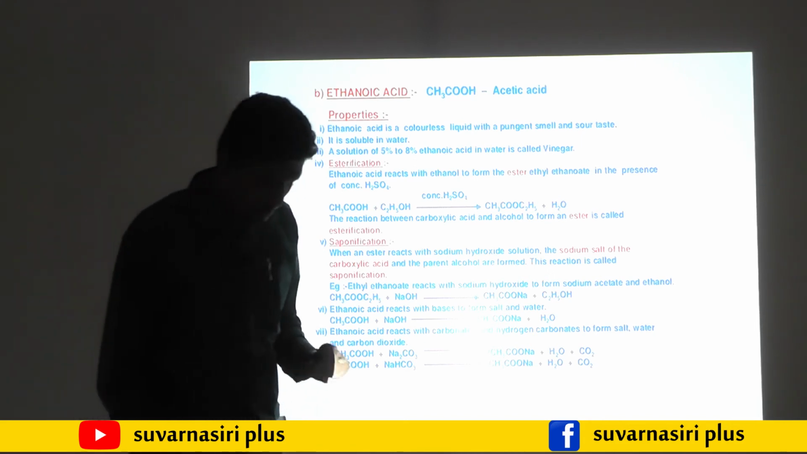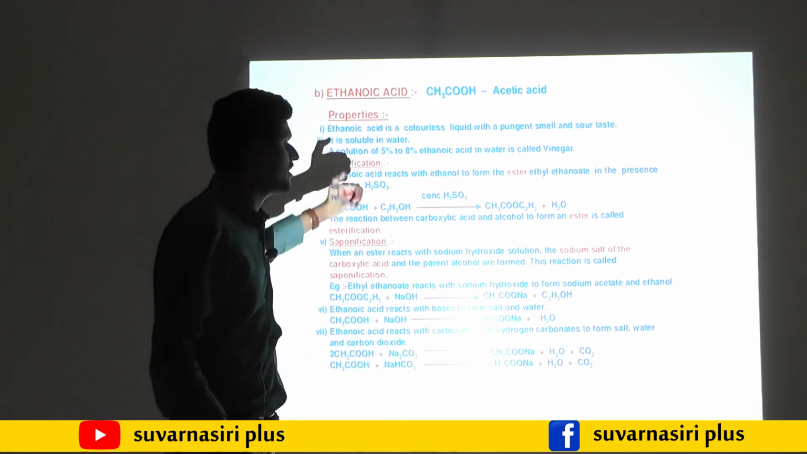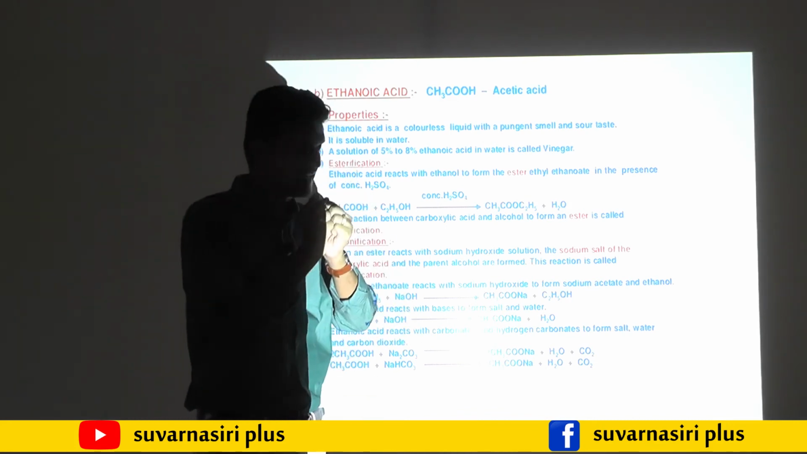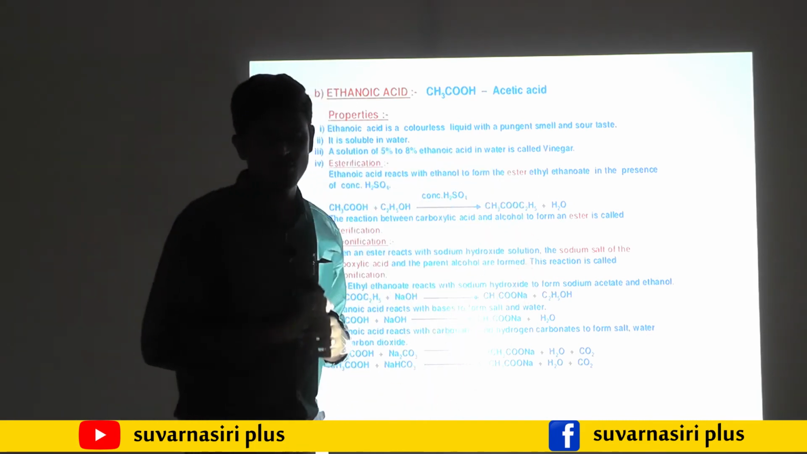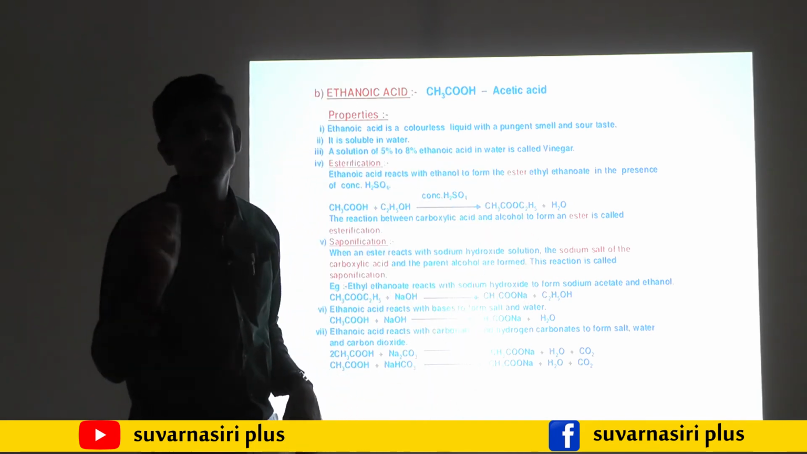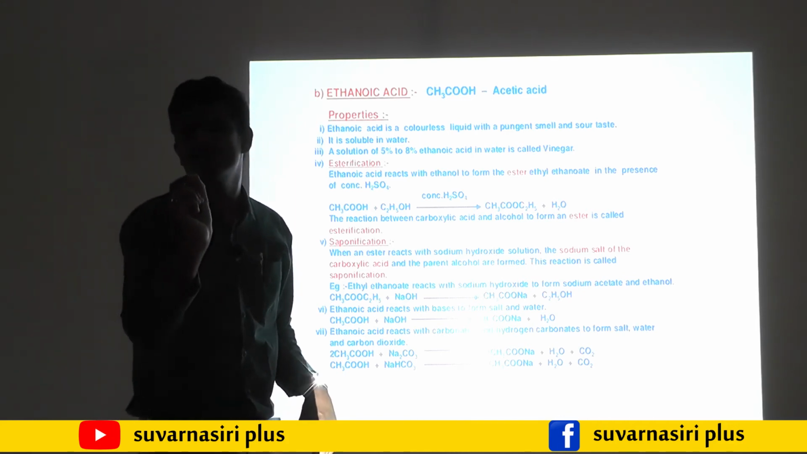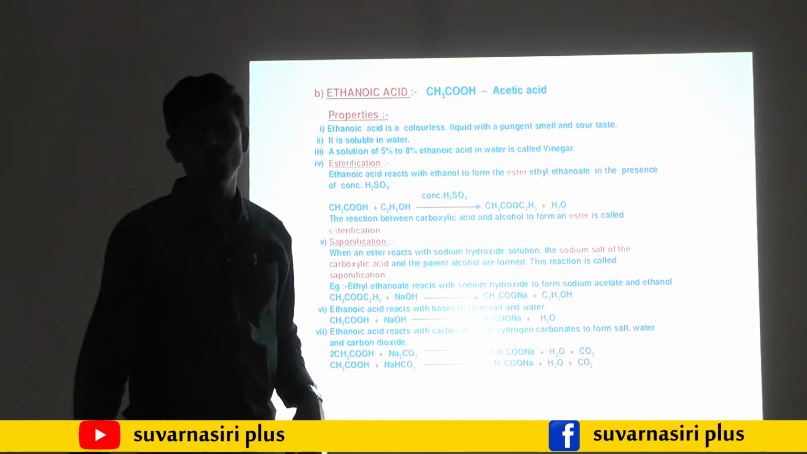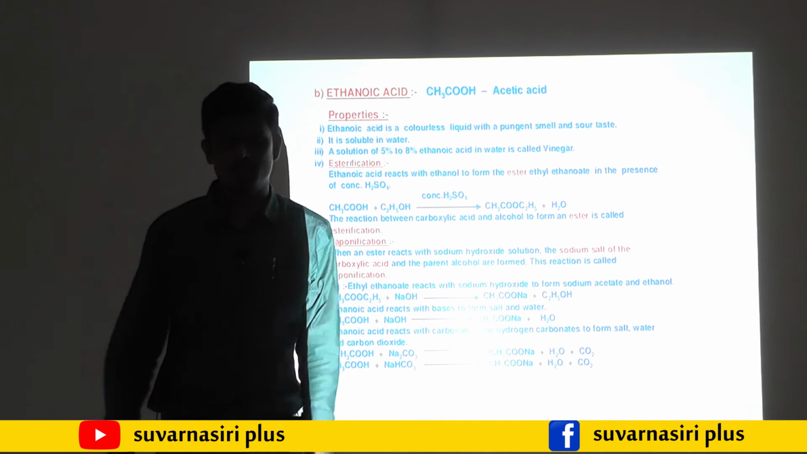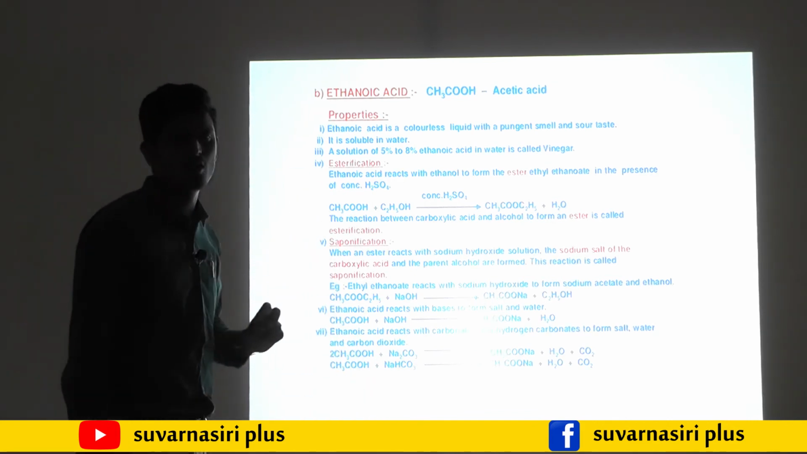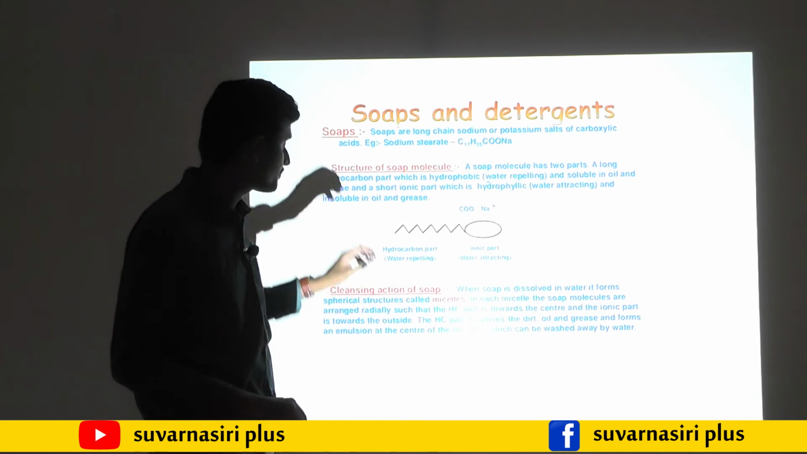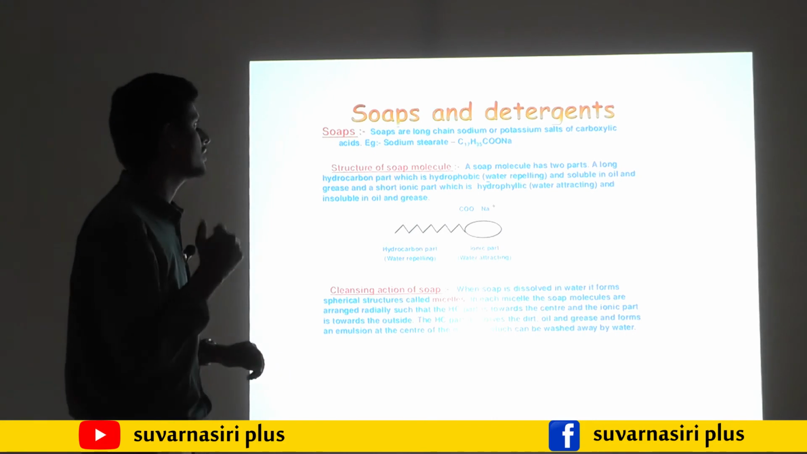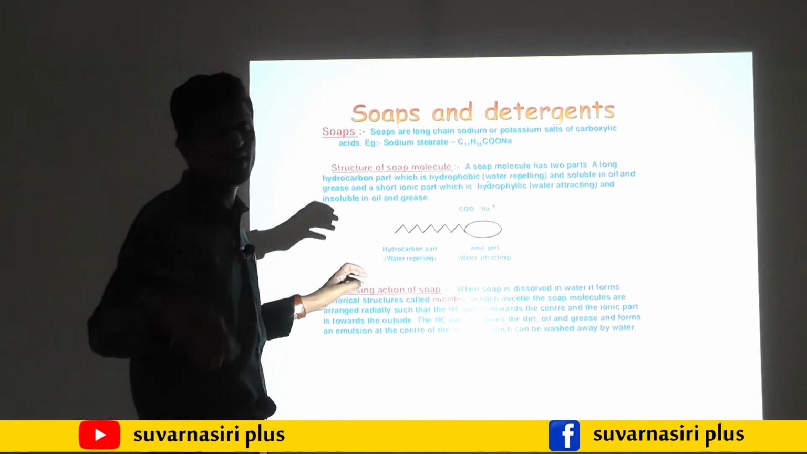One more important thing here: what are the uses of esters? When we add ethanol and ethanoic acid, the product formed is an ester. What is the use of an ester? It is a sweet smelling substance. To make perfumes, we use esters. So these are the two important chemical compounds we learned in this class, ethanol and ethanoic acid. Then the last bit of the chapter is soaps and detergents.